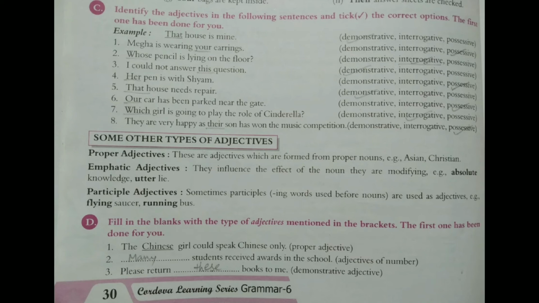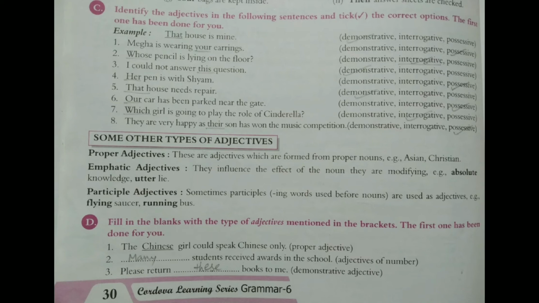6. Our car has been parked near the gate. Our is possessive. 7. Which girl is going to play the role of Cinderella? Which is interrogative. And 8. They are very happy that their son has won the music competition. Their is possessive.